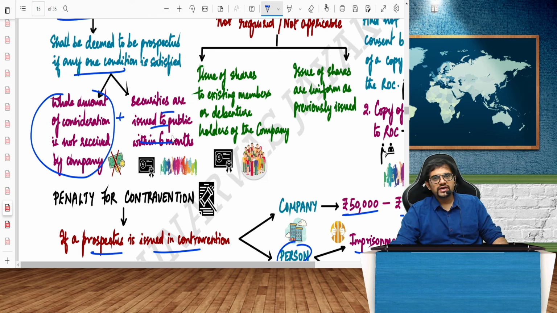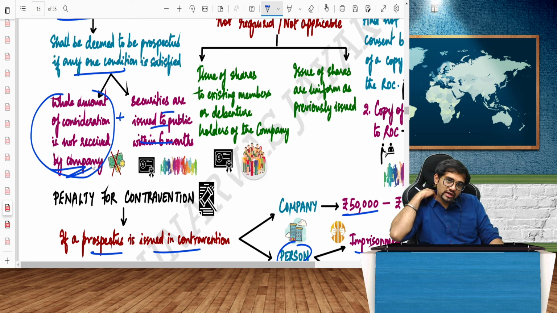So now, when I am allotting the shares to him, do you think I will give the full shares to him first? He will transfer to the public. Basically, he is taking care of my entire issue, so that the promoters and the other people need not bother about it. I will hire professionals. When I give the shares to the professional, now tell me, should he pay the full amount to you? No, he's an agent. He will sell and only then give the amount to you, right? So when I give the shares to that agent, will he pay the full consideration to me? No, he will not pay the full consideration, and he should allot those shares to the public within 6 months.